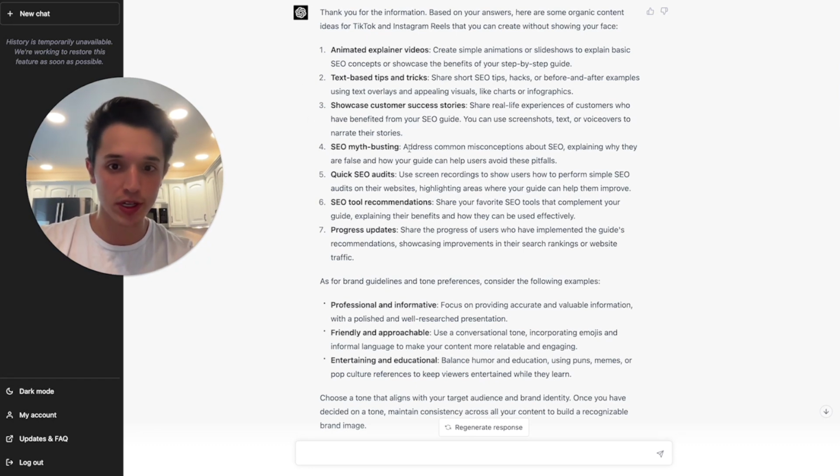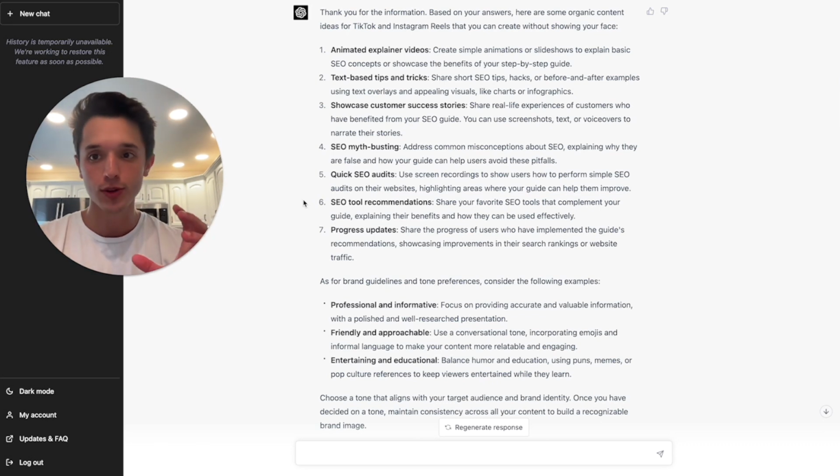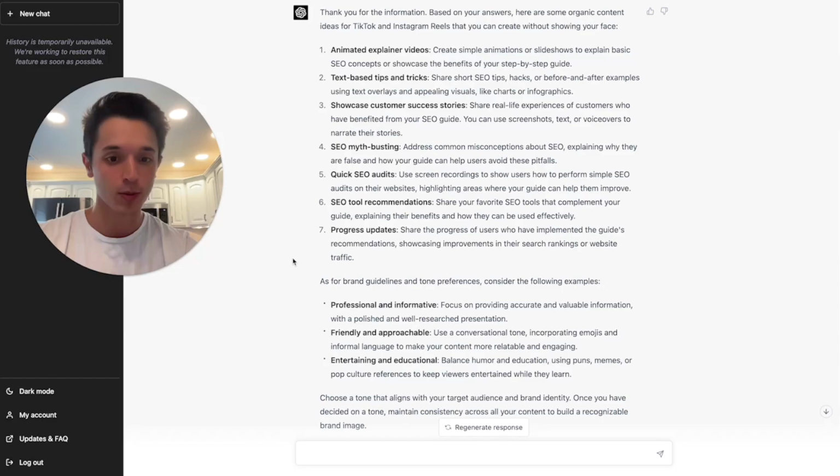Myth busting, which would be just addressing common misconceptions. You can show your screen, you can do little audits, and you can even recommend certain tools you can see online. And this AI will tell you what those tools may be and how to actually use them, and even probably give you a route to making the video anonymously and what you should say.